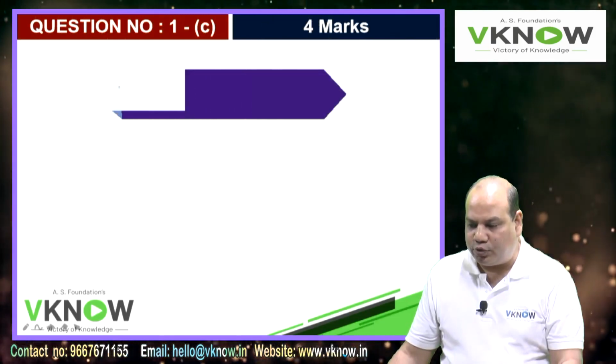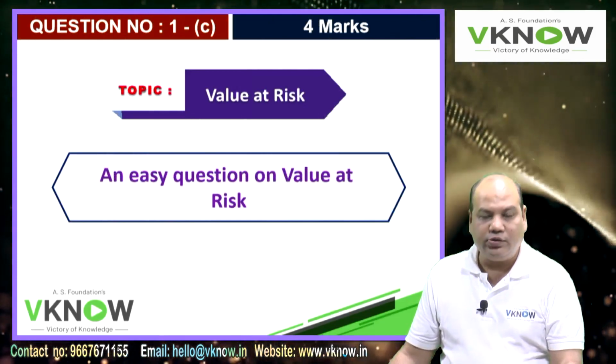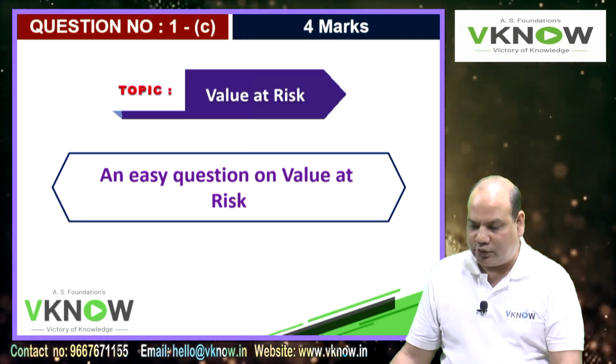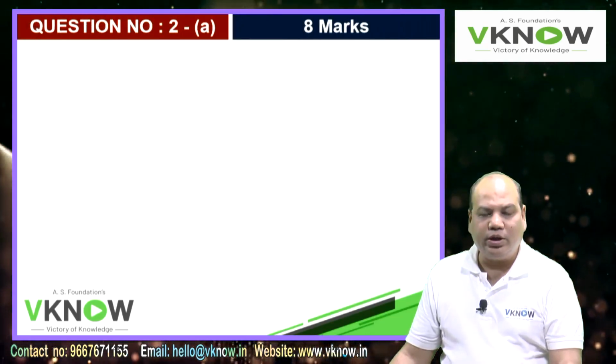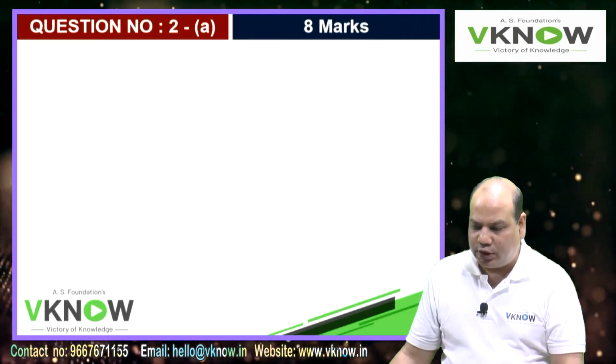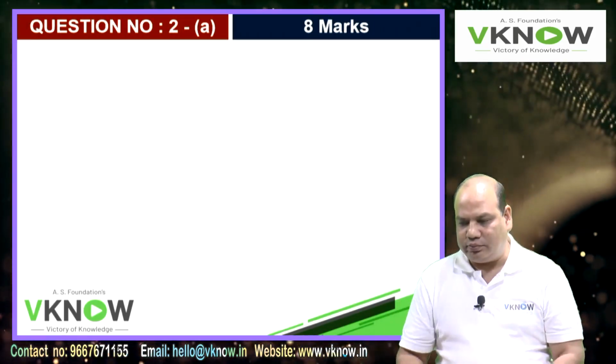1C was 4 marks. The topic was value at risk, a very easy question on value at risk. Question number 1 was compulsory, and out of the remaining 5 questions you had to solve any 4. So that way the question paper became even easier.